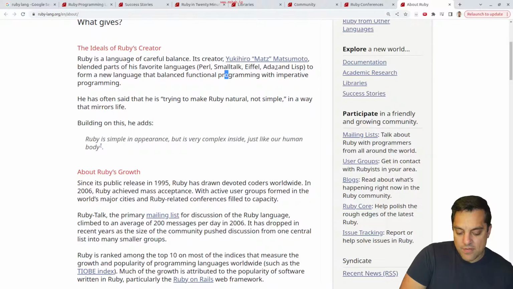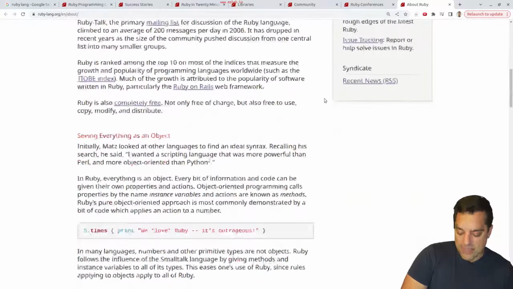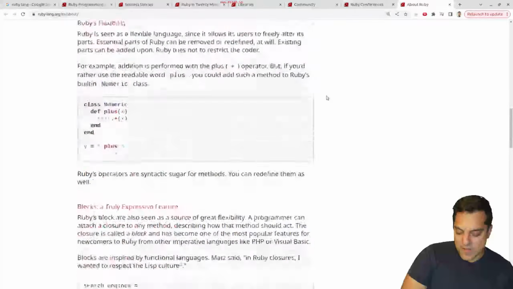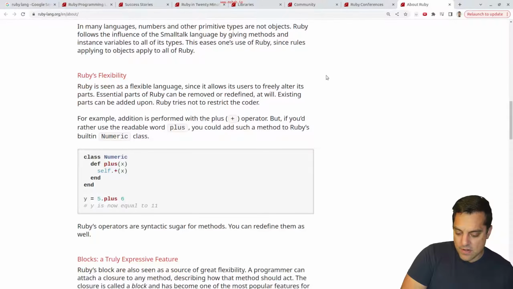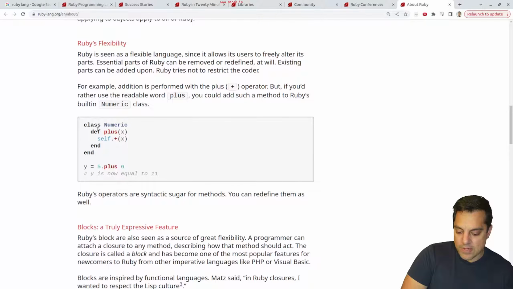Perl, Smalltalk, Eiffel, Ada, and Lisp for some of the inspirations. So maybe we'll take a look at those programming languages at some point here. Again, I haven't written production code in any of those, so those are all good candidates for this series here. So anyways, a little bit on the history here. This is a nice kind of overview of the language here, maybe before we dive in.